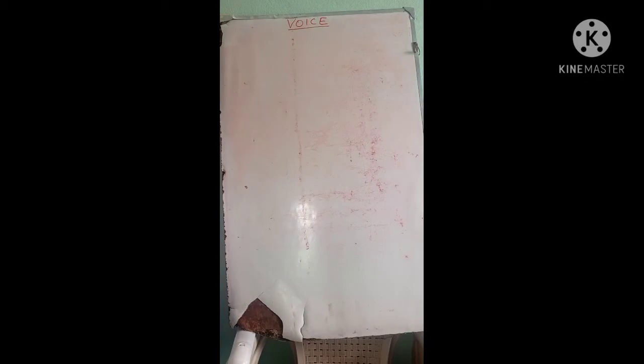In the previous class I taught you what voice means, and voice means importance. According to importance, the term voice is divided into two types: active voice and passive voice.